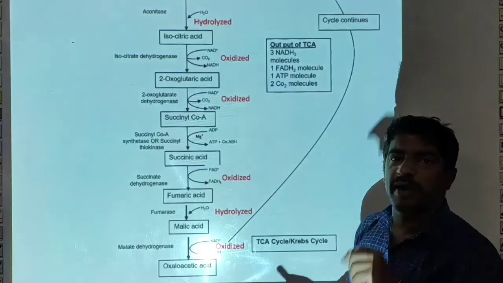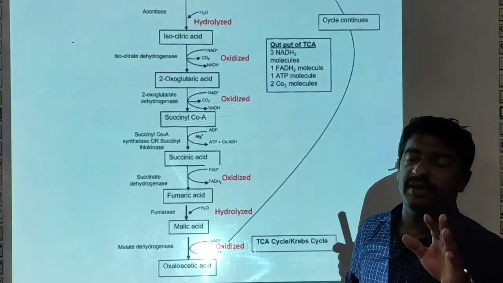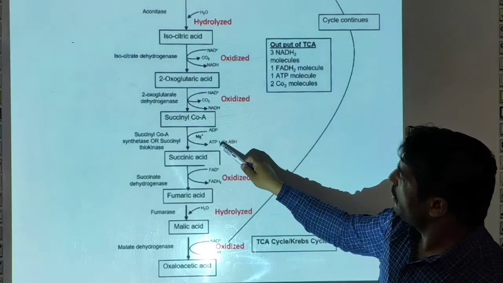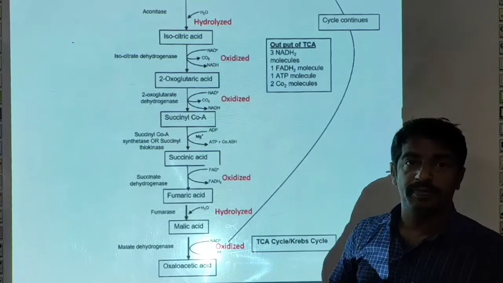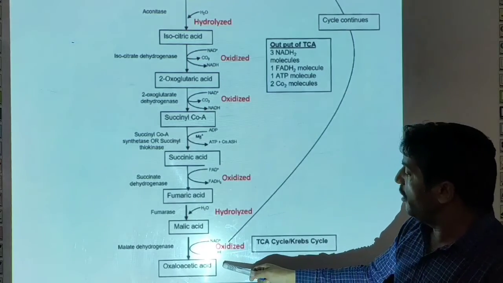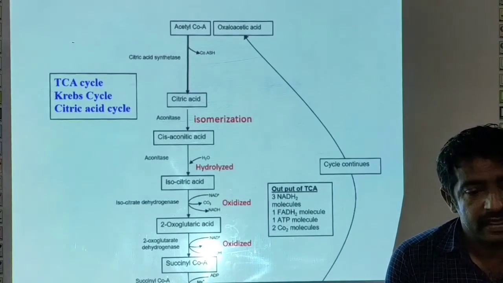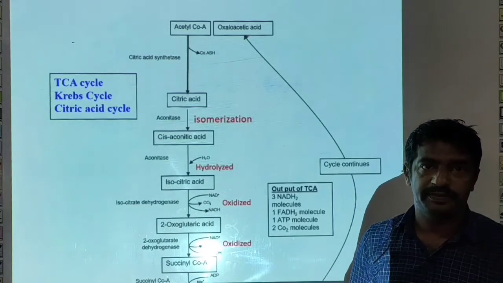One FADH2 molecule is formed at this place, and one molecule of ATP is formed at this place. Now the oxaloacetic acid formed is utilized again to continue the TCA cycle.